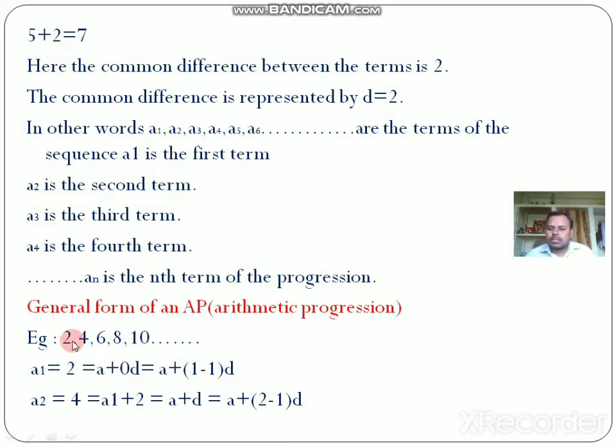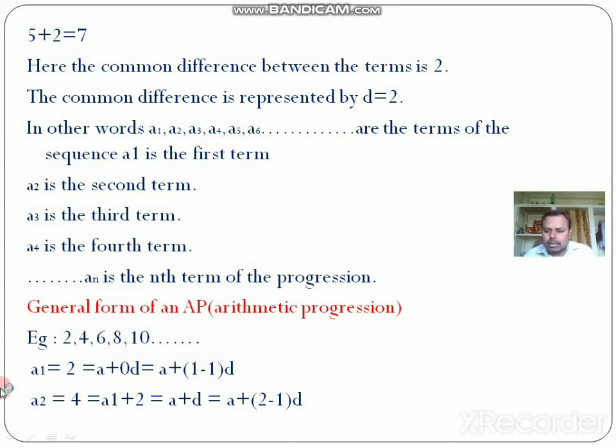Now what happens? The first term is 2, so the first term is represented by a1. The second term is a2, which is 4. So a1 is equal to 2, and this can be written as a plus 0d. I have written this as a plus 0d because 0 into d is 0, and 0 plus a is a itself. Again I will write this a as it is, plus 0 as 1 minus 1 into d.